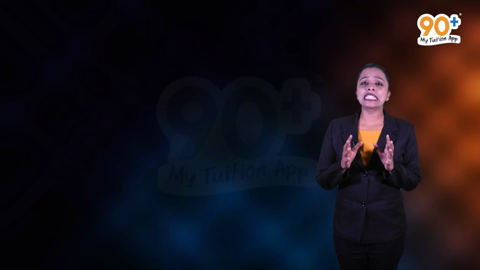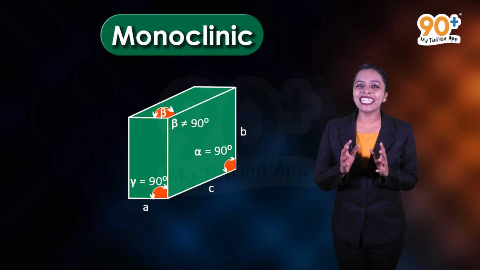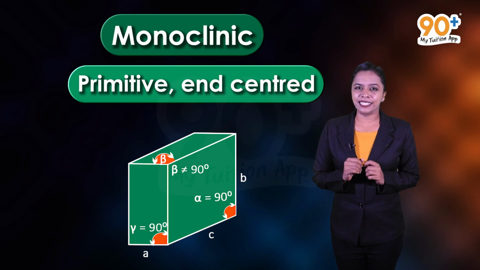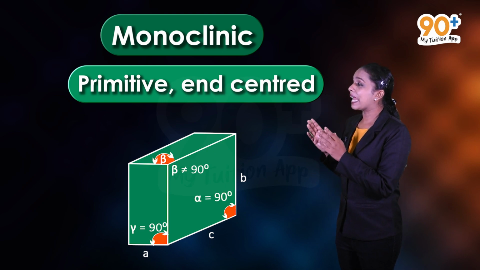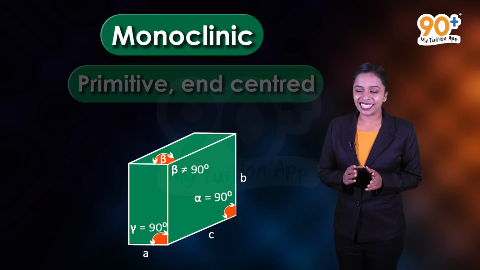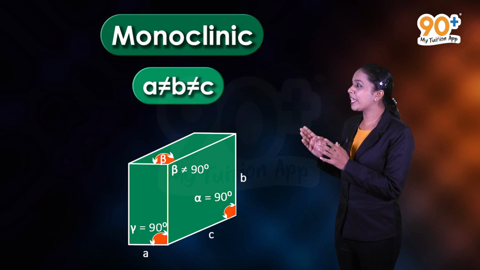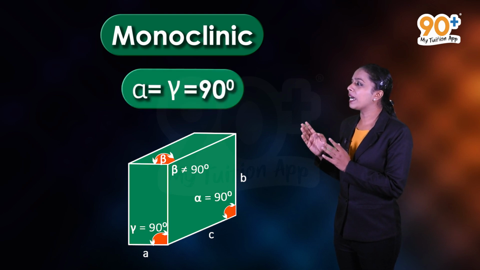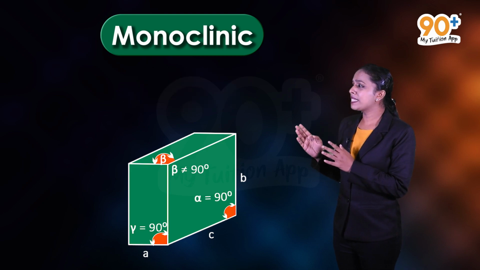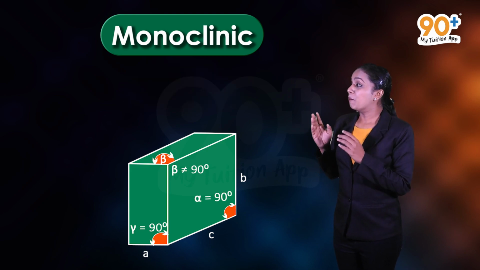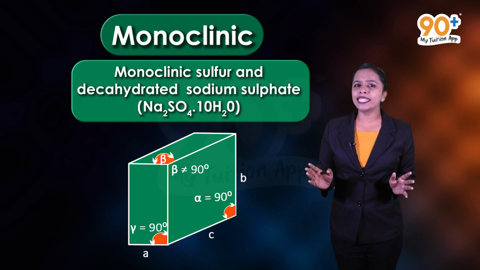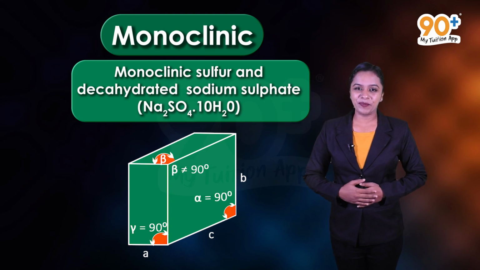Now let's discuss the second last one, that is monoclinic crystal system. Here the possible lattices are primitive and end-centered. As you can see, the three axes are unequal. That is a not equal to b not equal to c. And only two angles are equal to 90 degrees. That is alpha equal to gamma equal to 90 degrees and beta not equal to 90 degrees. Monoclinic sulfur and decahydrated sodium sulfate are some examples of this type of crystal system.